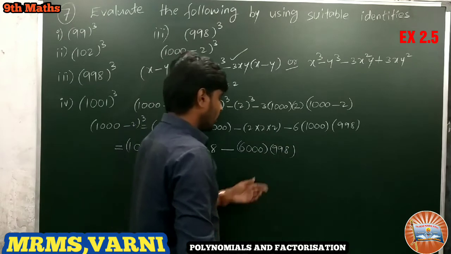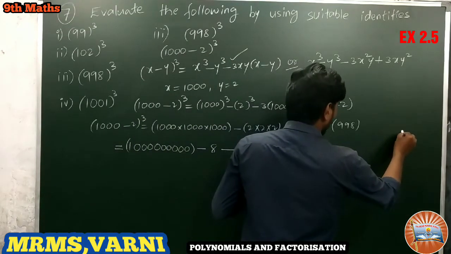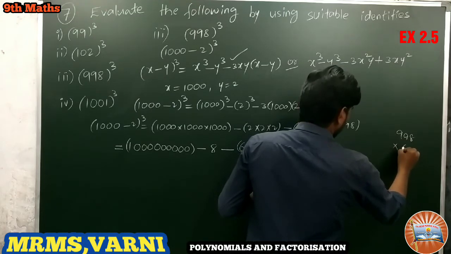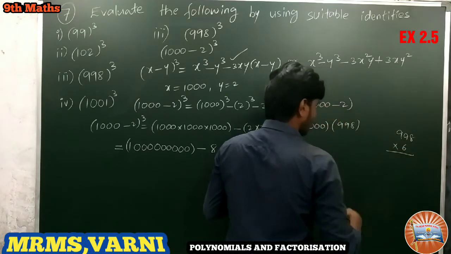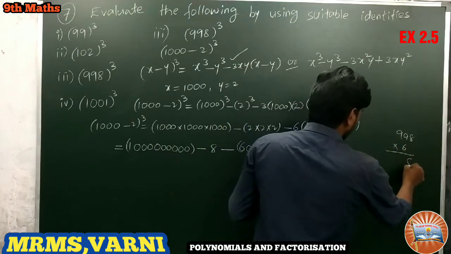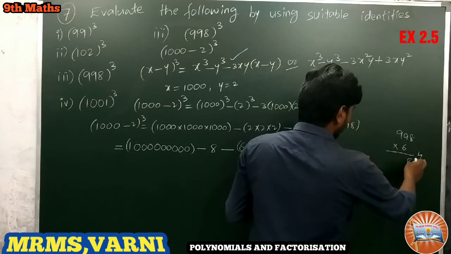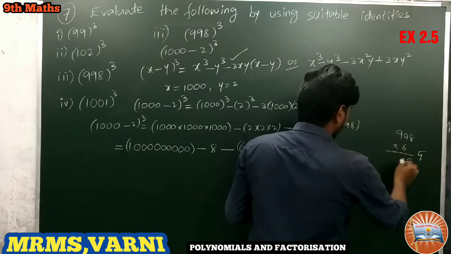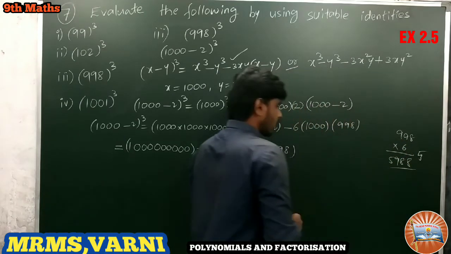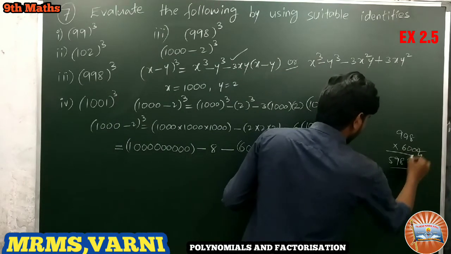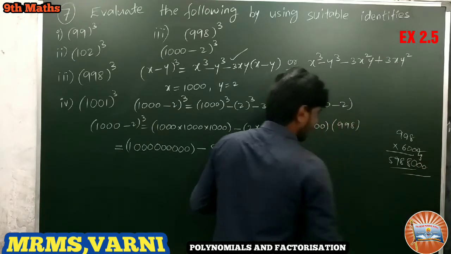I am taking the multiplication here, 998 into 6 first, then after we add the zeros for that product. 6 into 8 is 48, 4 carry, 6 nines are 54, 58, 5 carry, 6 nines are 54, 59. So 5988. If we multiply with 6000, we get 3 zeros extra.